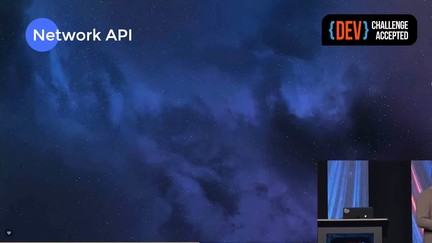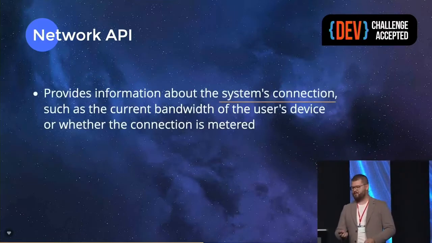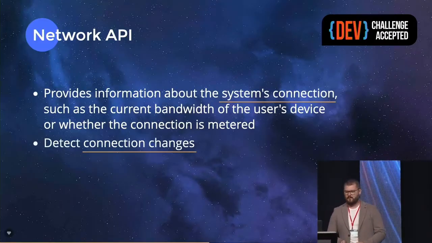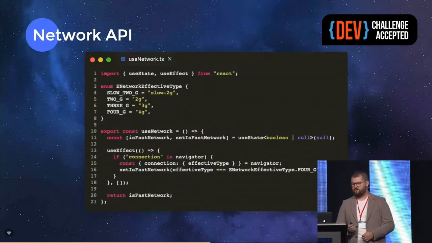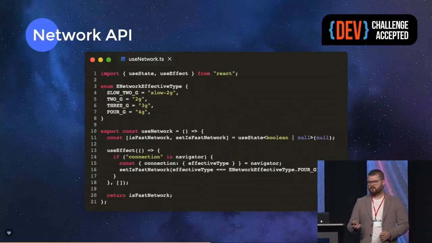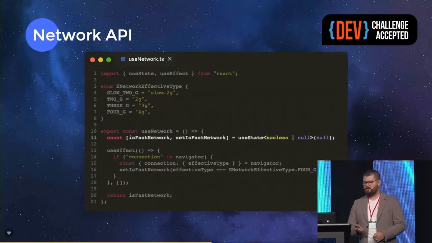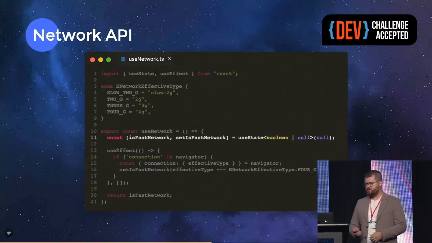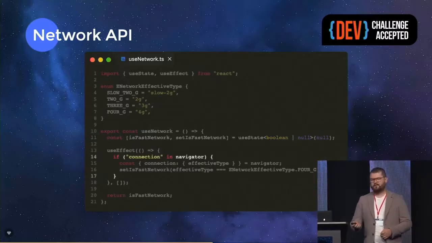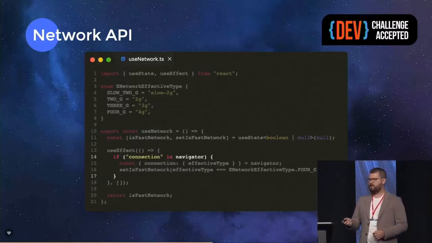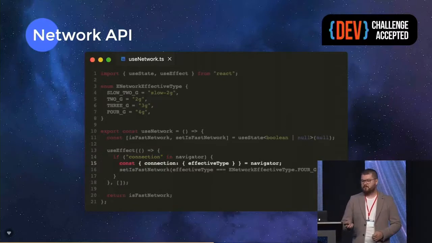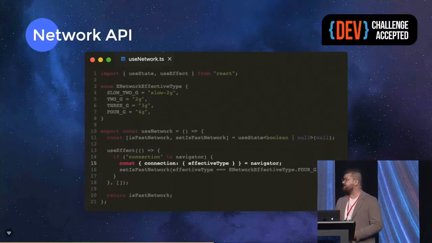We can do this with the help of the Network API, which basically provides information about our system connection. And it can detect connection changes. How can we do this? If we write a hook called useNetwork, we would also have a state, is our network fast or not? And then we have to check for the connection object inside of navigator. I will get back to that right in a second. Why is that important? And then on that connection object, there is an effective type.